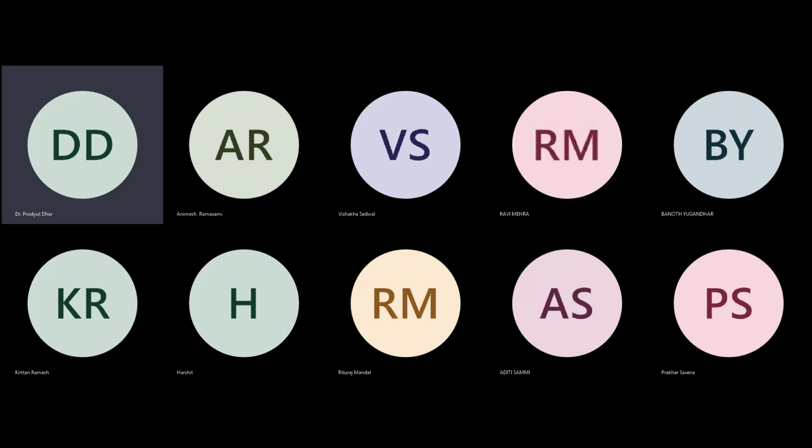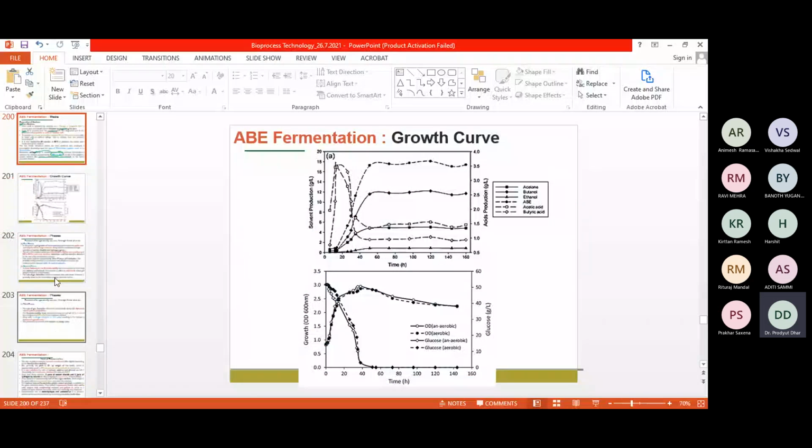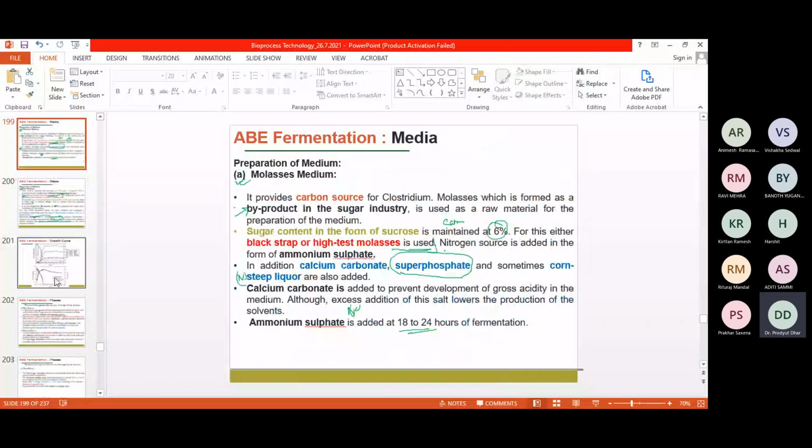So we were basically looking into the AB fermentation, that was the acetone butanol. The main target is to produce the acetone and the butanol, which are some of the widely used solvents in the chemical industries. However, during the production of the acetone and the butanol, there is a formation of ethanol as a byproduct.